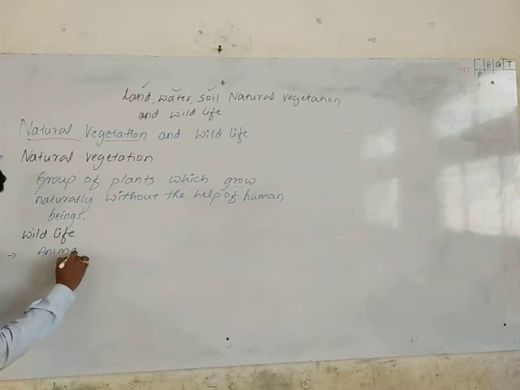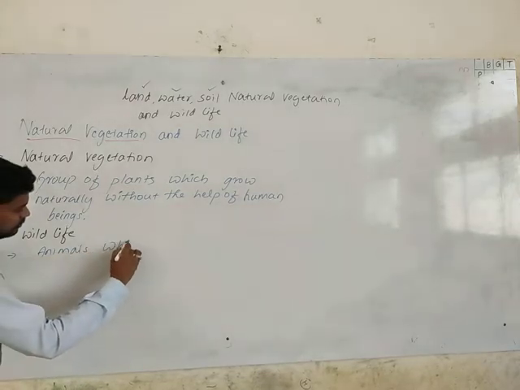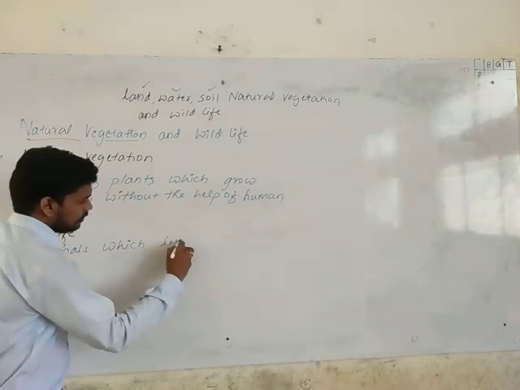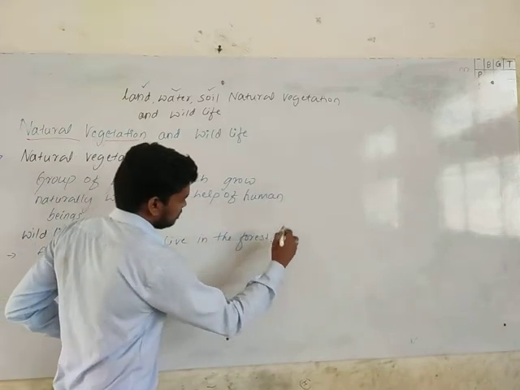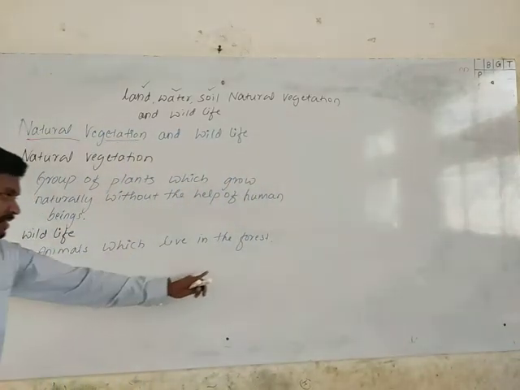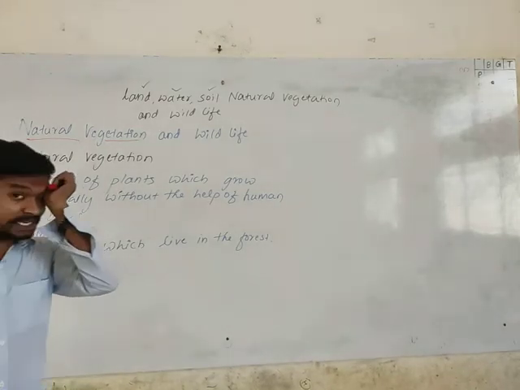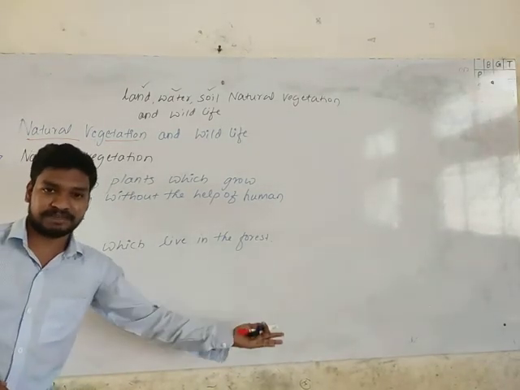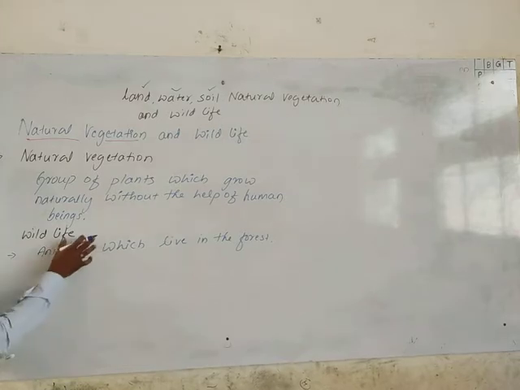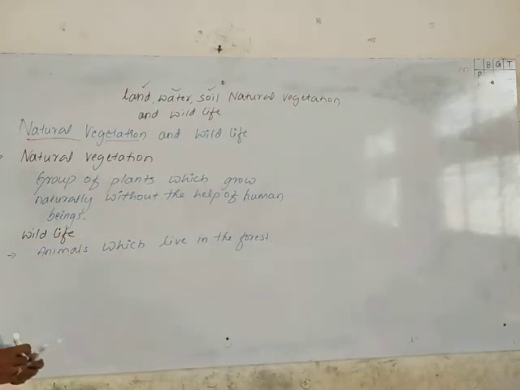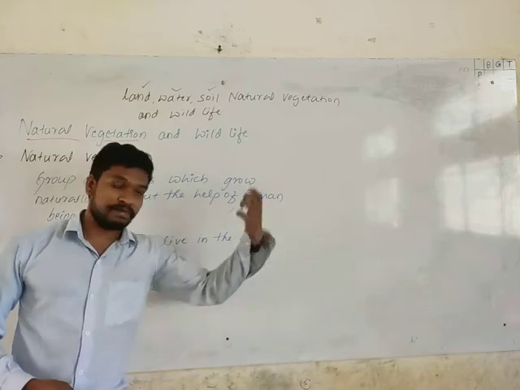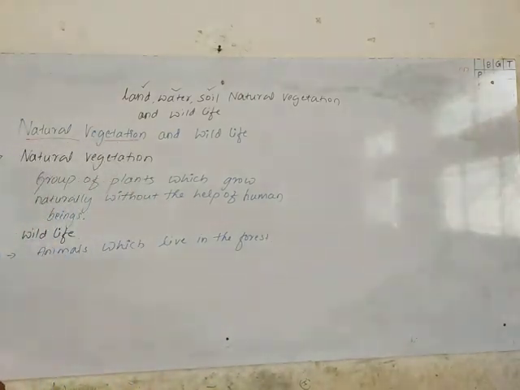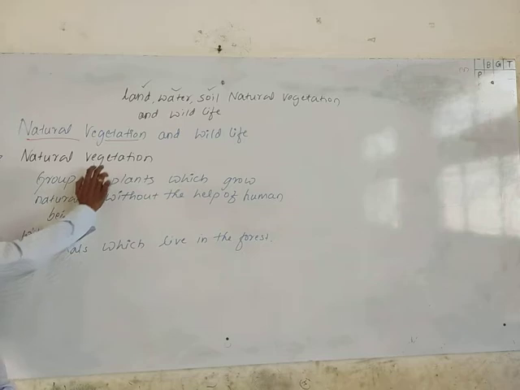Animals which live in the forest, the same as natural vegetation. These wildlife animals don't require any help or care from human beings. They grow naturally with the help of natural factors like resources, land, water, soil, and sunlight. So that's about natural vegetation and wildlife.